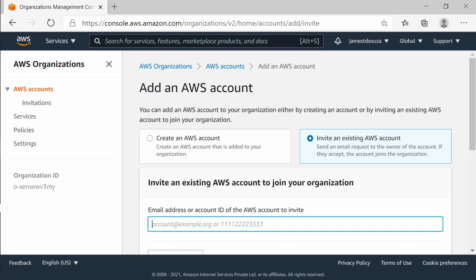Let's say tuba at gmail.com. One email I give this. Second email, let's say I give priscilla at gmail.com. So something like that. I can keep on sending invitations to other accounts which will use my account actually, and I will be billed and I will see how much they're using under my account.